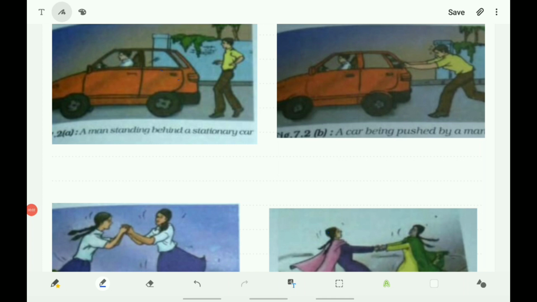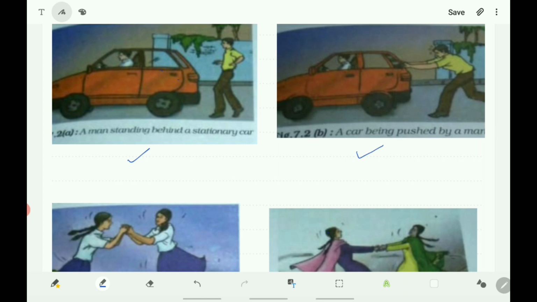Observe all the situations here. In this case, a man is standing behind a stationary car. Will the car move due to his presence even though he is present there? You know that the car will not move. Suppose the man now begins to push the car.